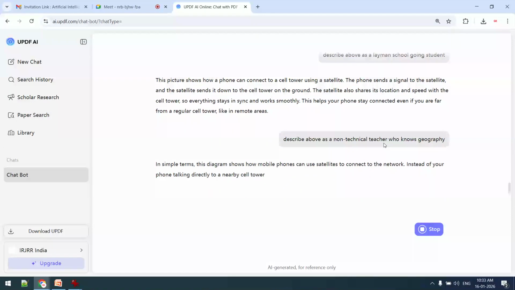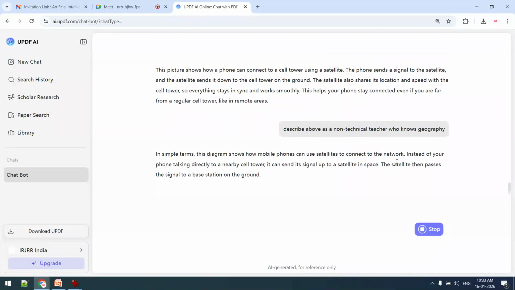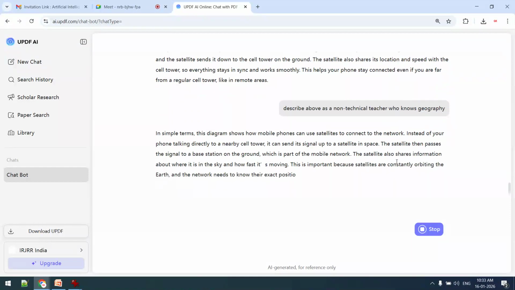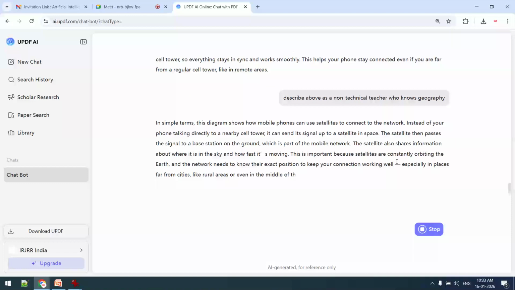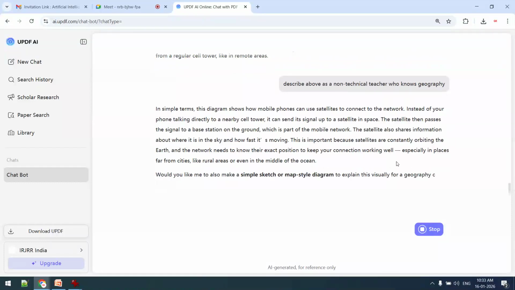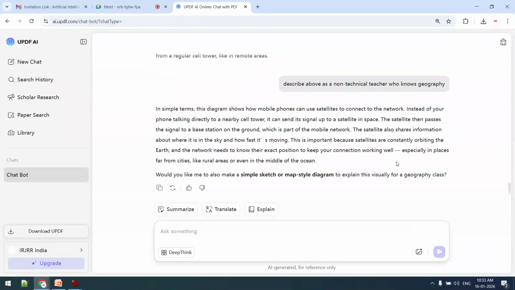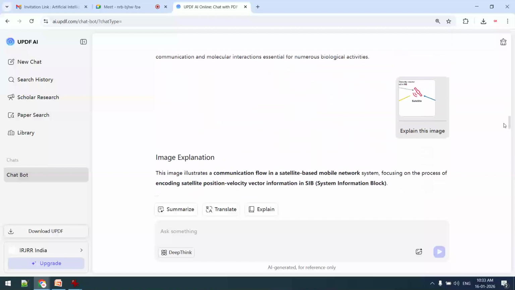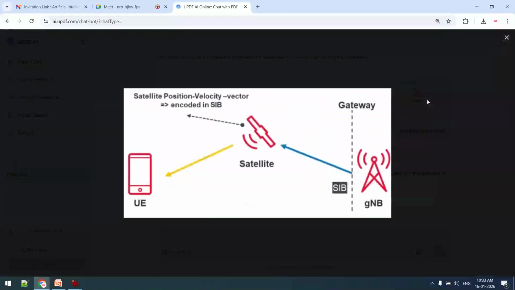So you can see that it is explaining this image to a person who knows only about geography. If I want its explanation as a history student, as a chemistry participant, as a chemistry research scholar, this particular image will be explained in that language, in that format.